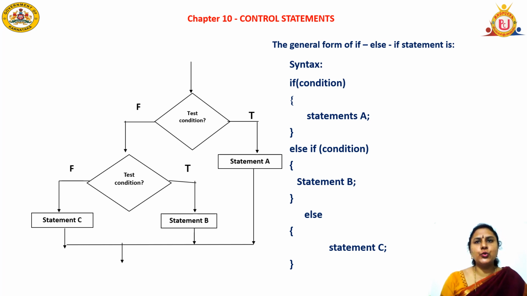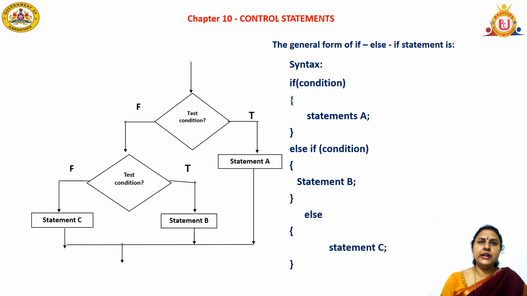If it is true, it will execute statement A. If the condition is false, it will come to the else if condition, that is the second condition. If it is true, then statement B will be executed. If the second condition is false, it will come to the else part and statement C will be executed.